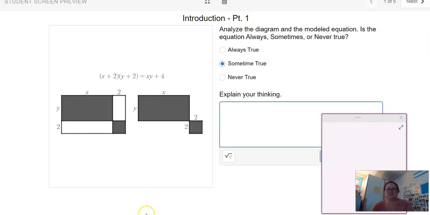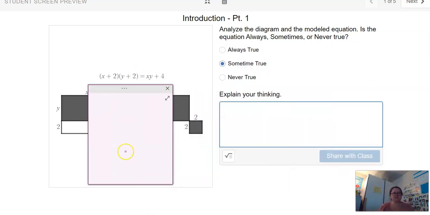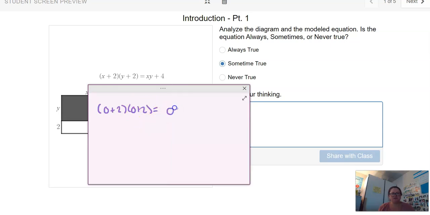So let me just write down what I'm thinking here so you can see. Looking at this equation, if I were to put 0 for x, so I'd have (0 plus 2) times (0 plus 2) equals 0 times 0 plus 4. Well, that would be 2, and that would be 2, and that would be just 4. Well, 2 times 2 is 4. So if x is 0 and y is 0, it works.